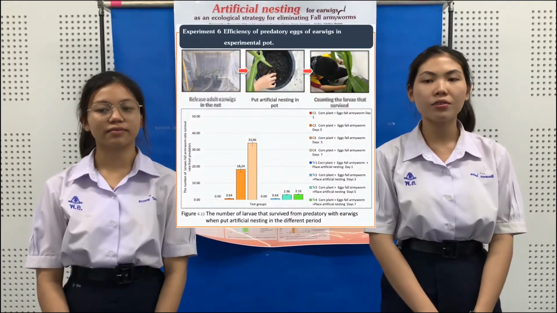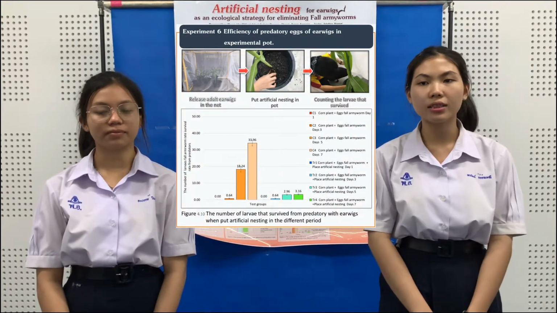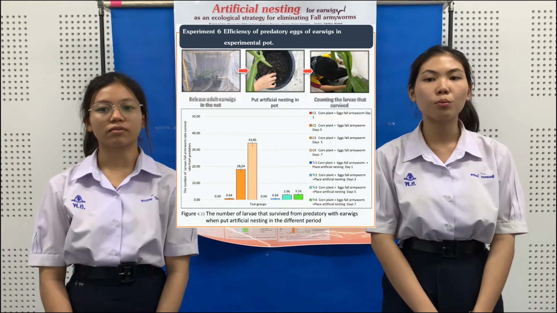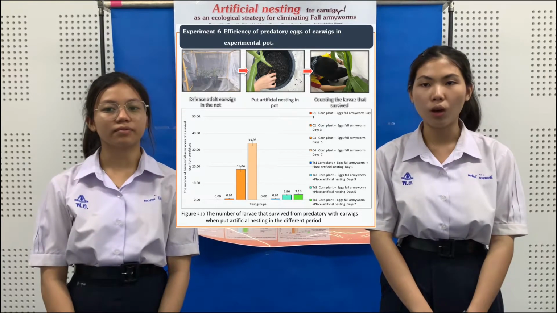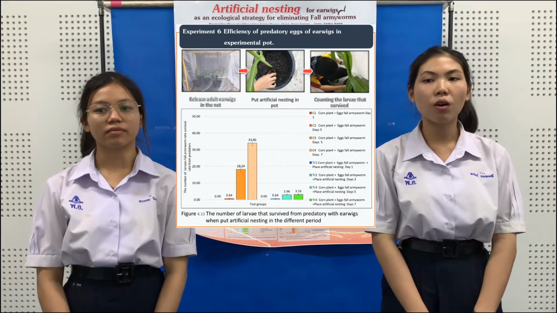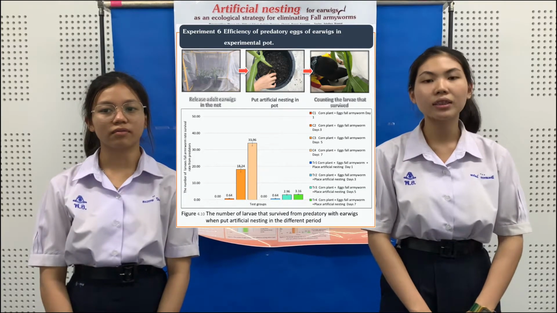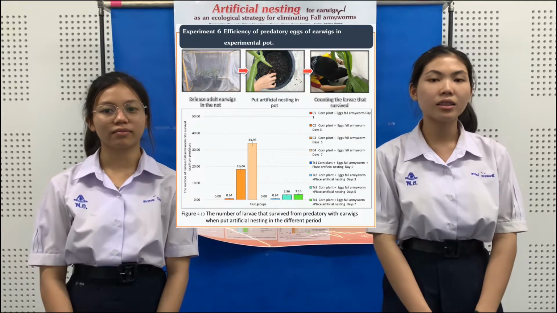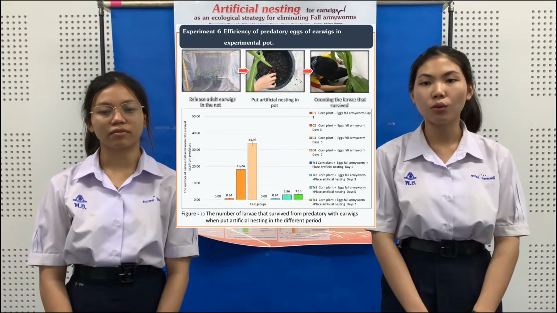Experiment 6. Efficiency of predation of eggs by earwigs in each experiment pot. The control group has control 1 to 4. Count armyworm eggs on days 1, 3, 5, and 7 in order. The test group has test 1 to 4.